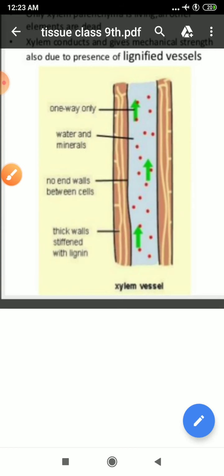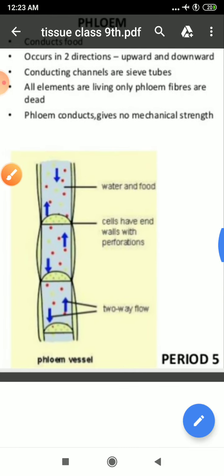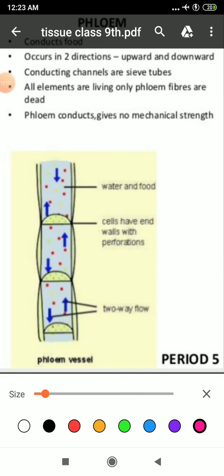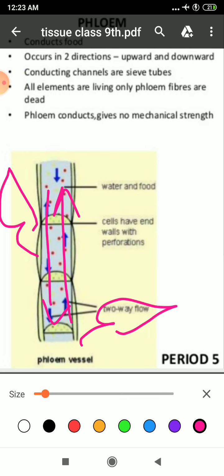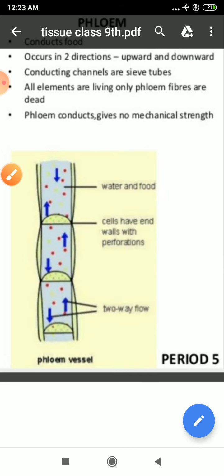Understood? Next, about your phloem. See here, it will conduct food. It has two directions, from down to up and from up to down. Why, student? Because leaves can be present anywhere. Your food is prepared in your leaves, and from the leaves it can move upward or downward. And it doesn't give any mechanical strength. Why? Because its wall is not formed of lignin. Understood? Say yes, ma'am.